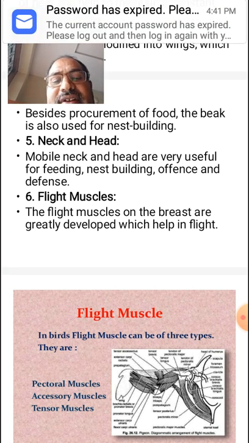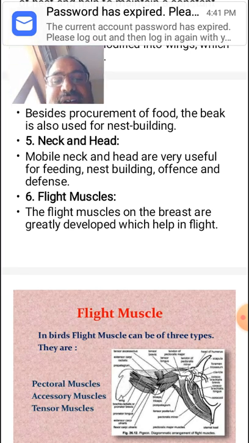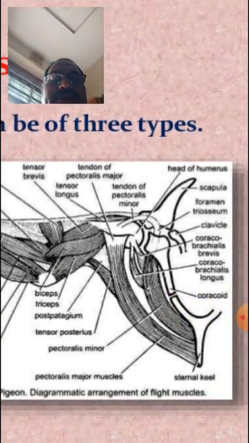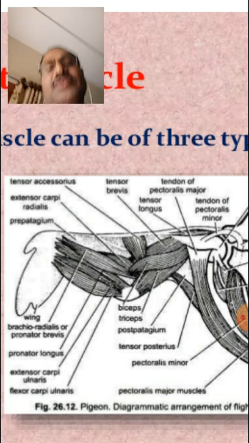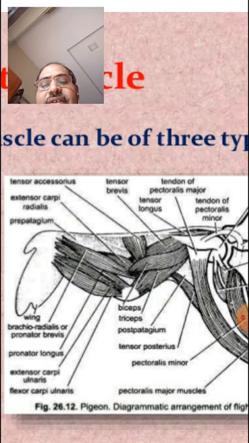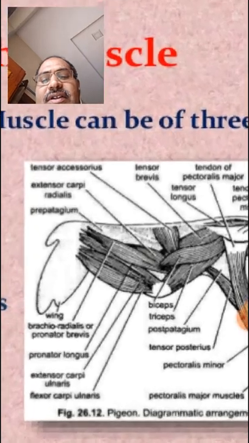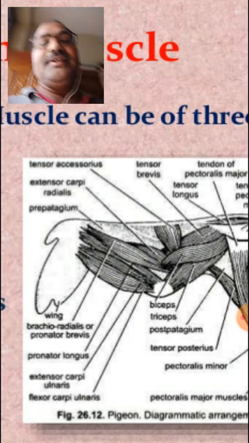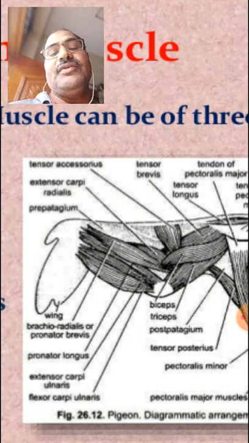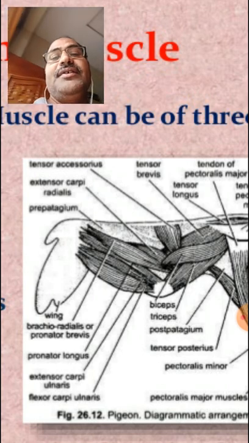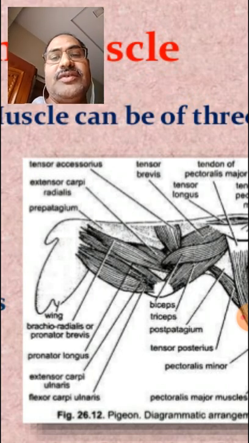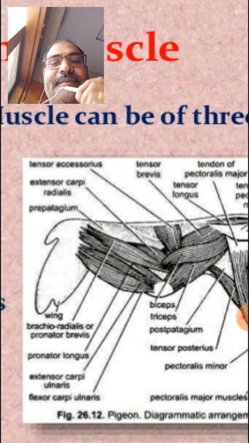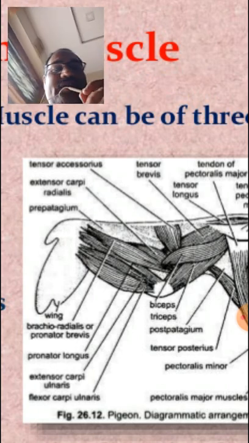These flight muscles, as I already told you, are the pectoralis major, pectoralis minor, and coracobrachialis. First, the pectoralis major. It is attached to the sternum and helps in the downstroke of the bird. It helps during flight when birds go high in the sky. So the pectoralis major gives the powerful downstroke.